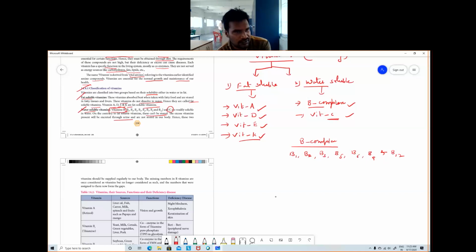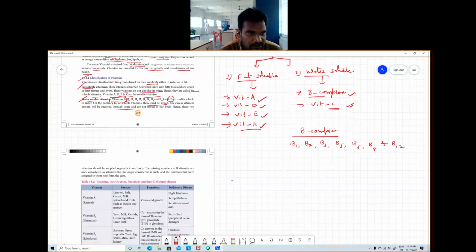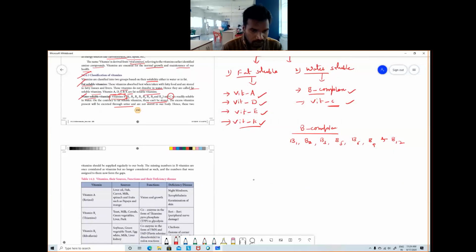Suppose these water soluble vitamins are in excess amounts, because of the solubility in water, they'll be eliminated, they'll be excreted in urine form. Okay, so this is about the water soluble vitamins. One more thing, these vitamins should be supplied regularly to our body. Compulsory, why? Because they play a vital role in our body. So definitely we should include these water soluble vitamins in our diet.